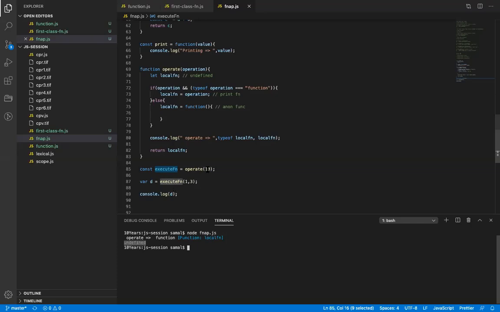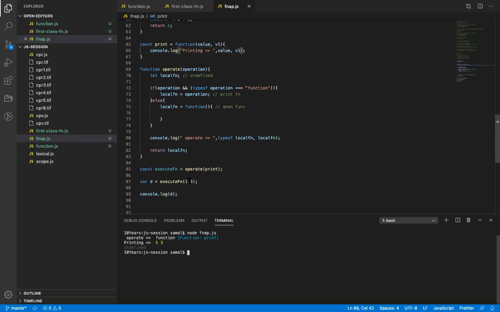The moment I pass print here, now if I run this, see, check this line. It will say operate function and function print, and it printed the function print 1, because execute is now pointing to print. Print takes only one parameter, I'm passing 2 parameters, so it will only print 1 parameter, right? If I add another one, now if I run this, it will print both.